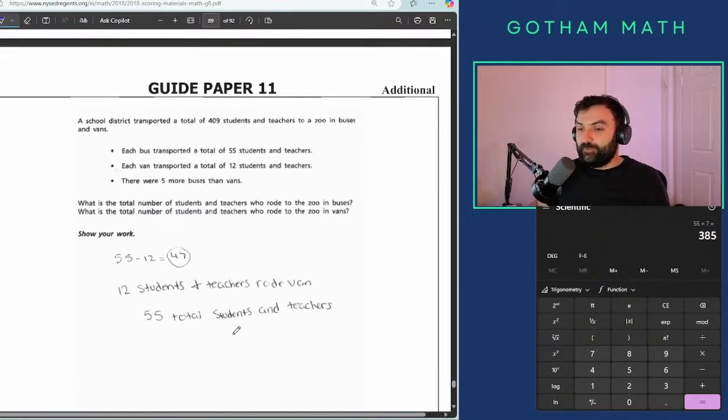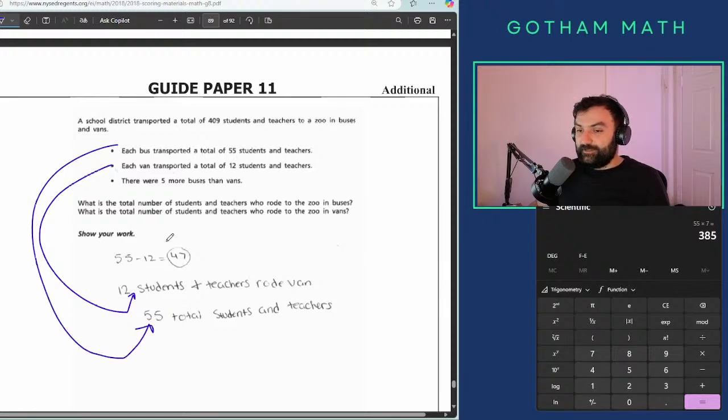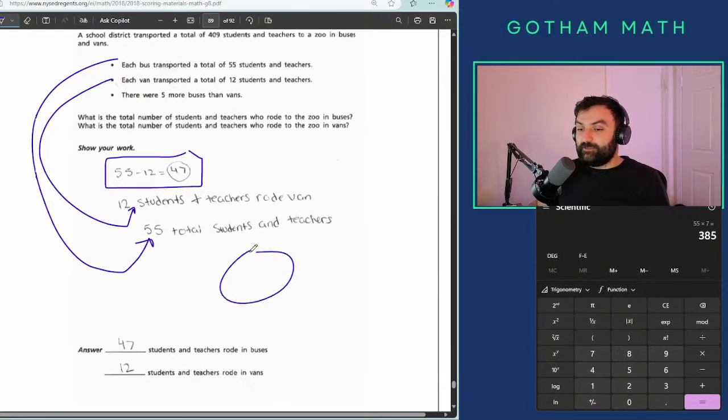Yes. What about here? 55 minus 12 is 47. 12 students and teachers wrote van. 55 total students and teachers. So that's just copying this and this. And why did you do that? No one knows. So it's called I'll try to write something to get 1 point, but unfortunately we can see through it and you get a 0.